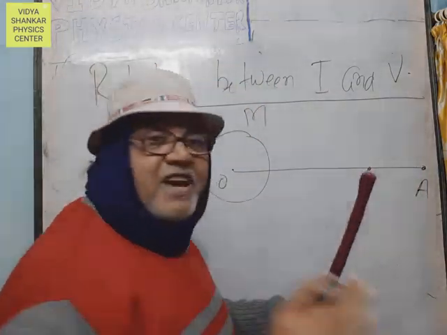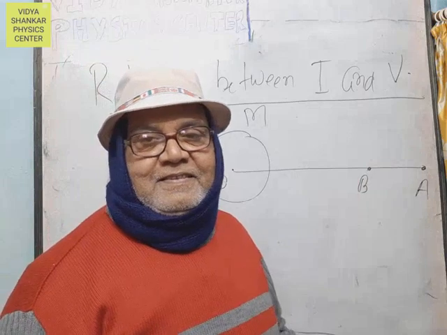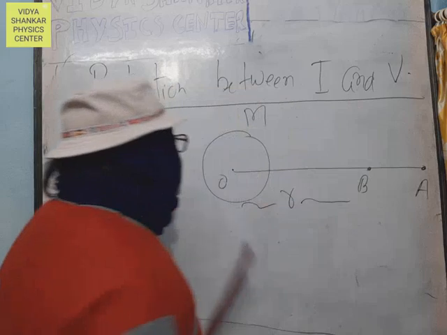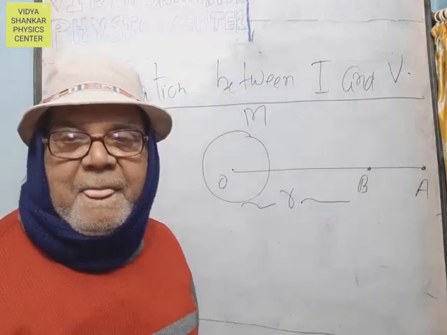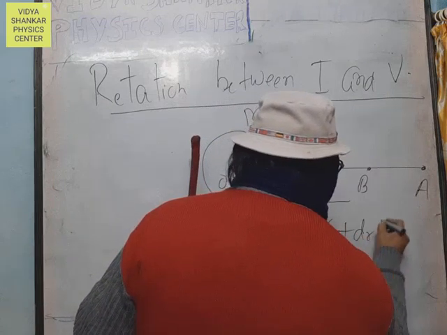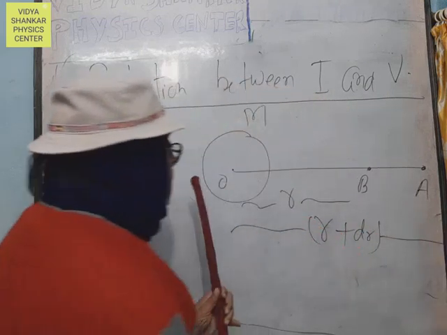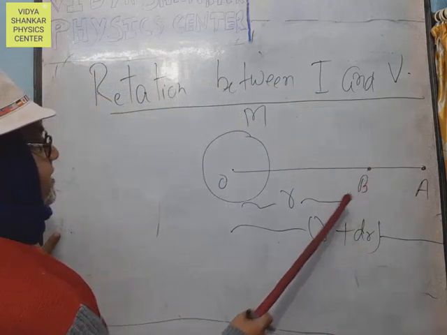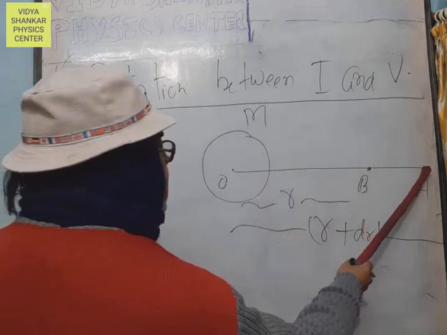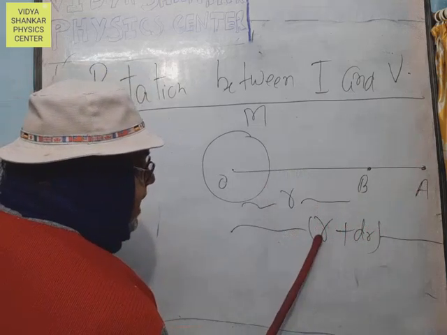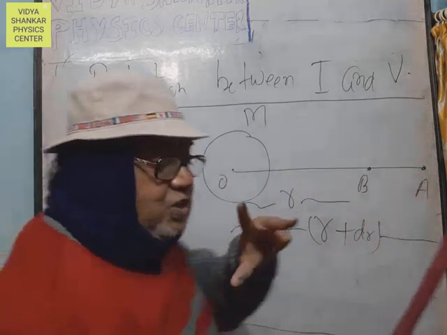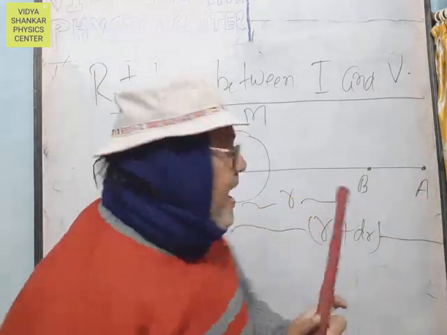The B point is situated at R distance from O point, while A point is situated at R plus dr from the point O.